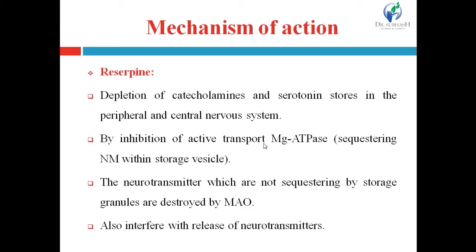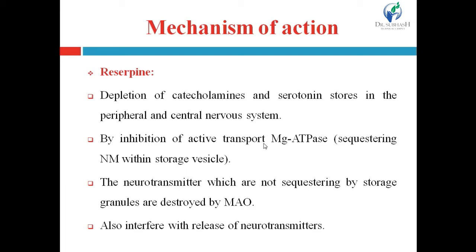Mechanism of action: it causes depletion of catecholamines and serotonin stores in the peripheral and central nervous system, that is, in the storage vesicles.